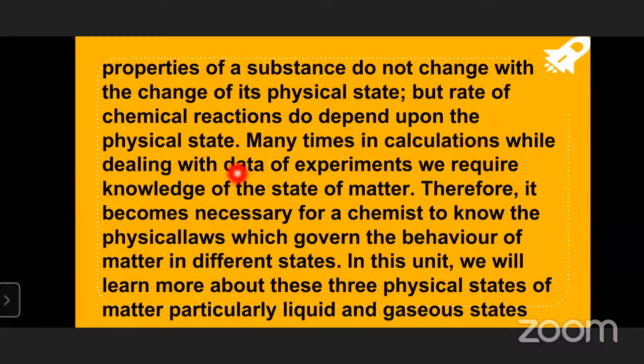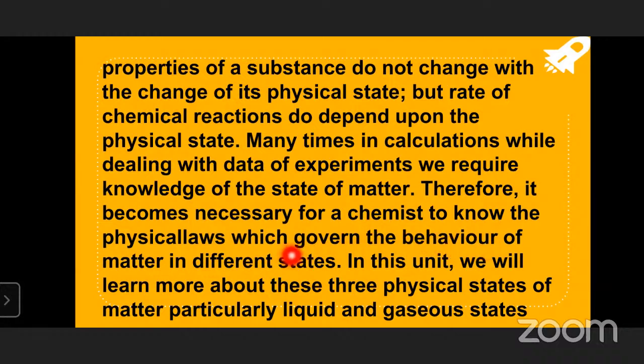Many times in calculations, while dealing with the data of experiments, we require knowledge of the states of matter. In order to know the rate of chemical reactions in different states, we definitely need knowledge of the states of matter. Therefore, it becomes necessary for a chemist to know the physical laws that govern the behavior of matter in different states. It's very important in order to understand this lesson. Those are the physical laws we will see in this unit.